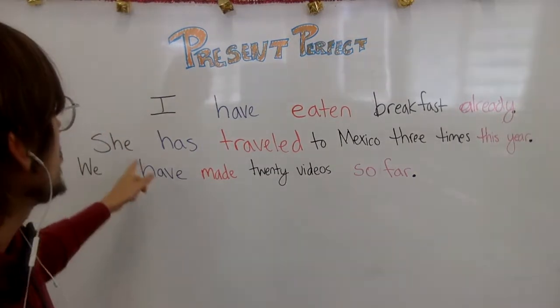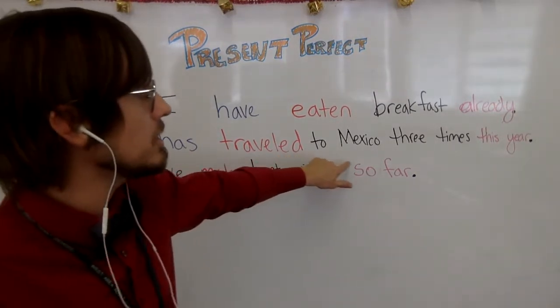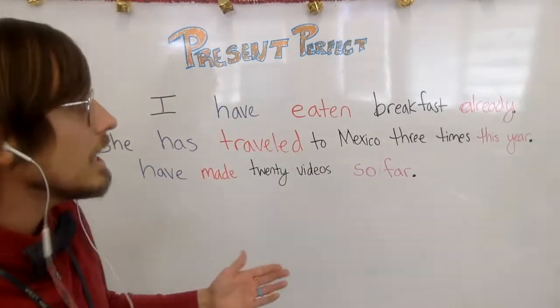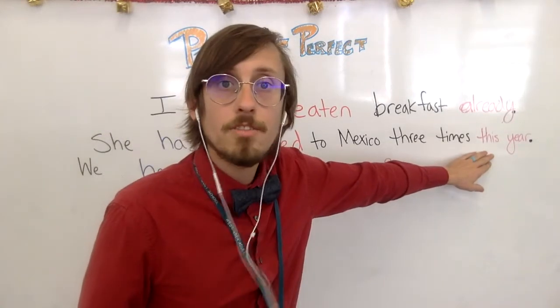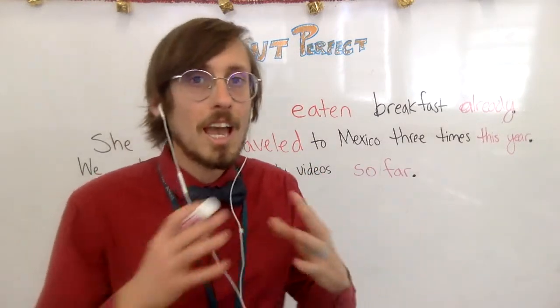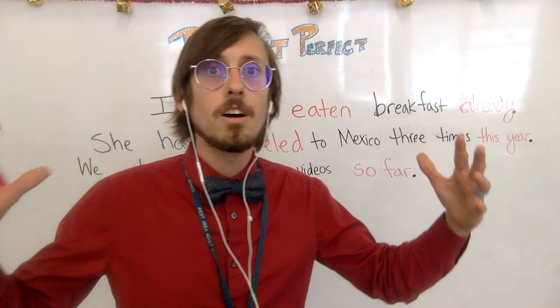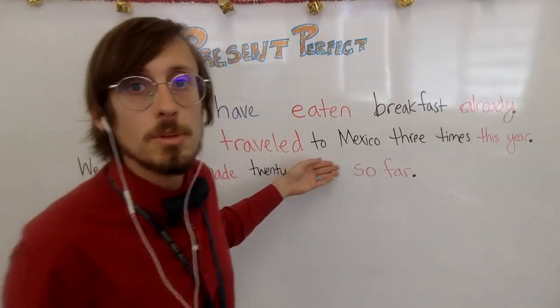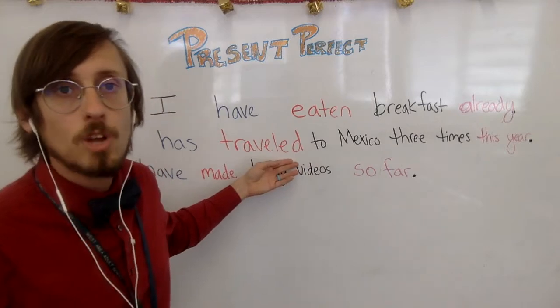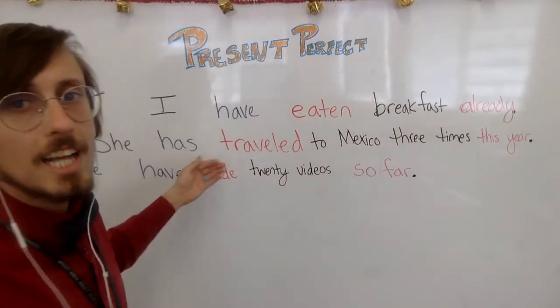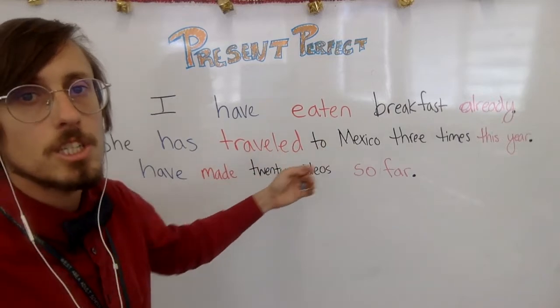Now, another example. She has traveled to Mexico 3 times this year. Again, this is a time that has not finished. Right now we are only in February. We have many more months of this year. And this person has many more possibilities, many more options to travel before the year finishes. So she has traveled to Mexico 3 times this year.